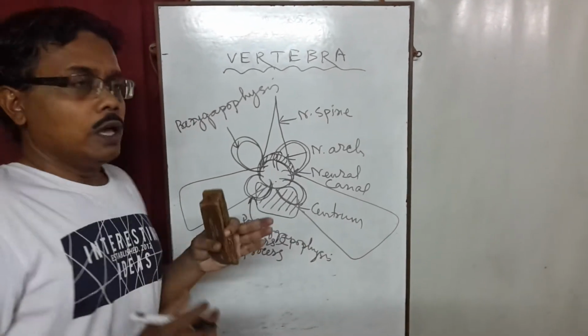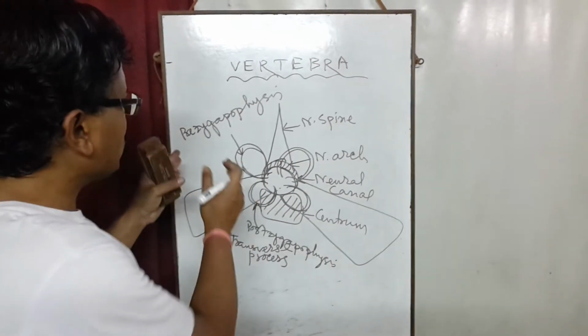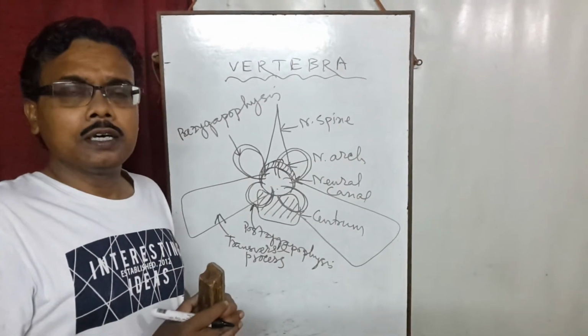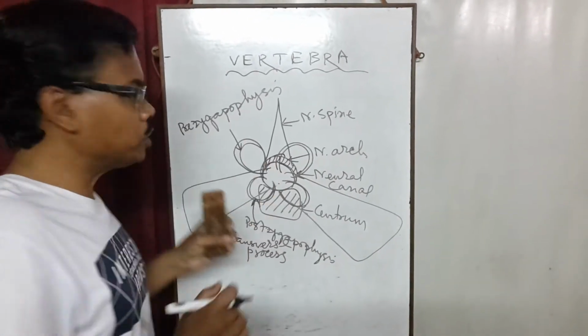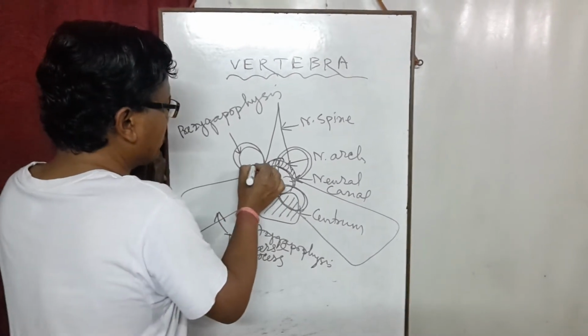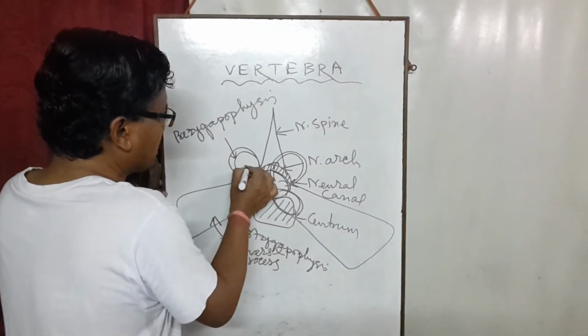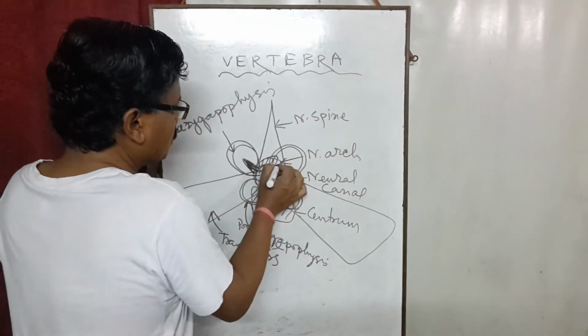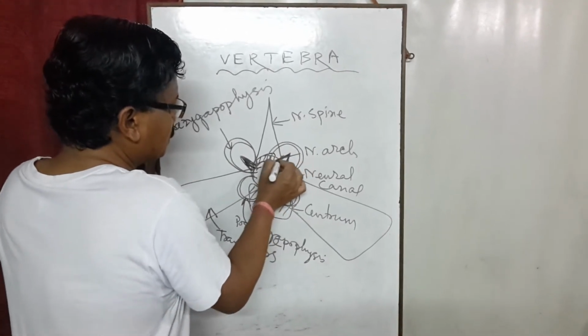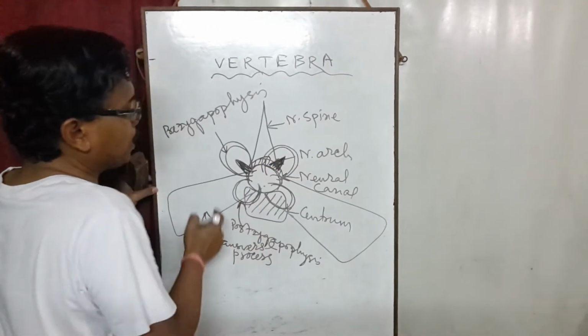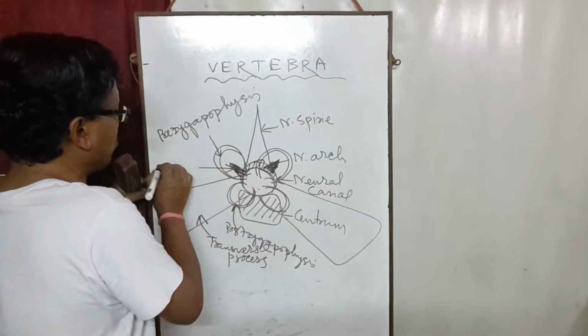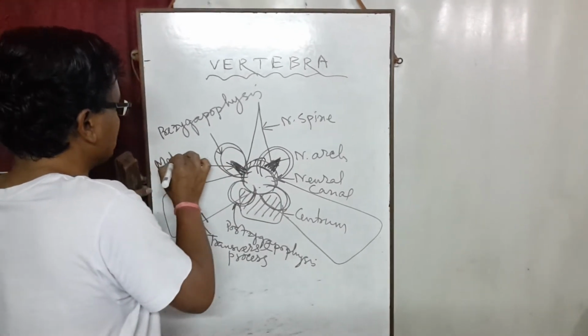Again, near the prezygapophyses, there may be a small projection. The structure would be like this. Again, at this side, the structure would be like this. These structures are called metapophyses.